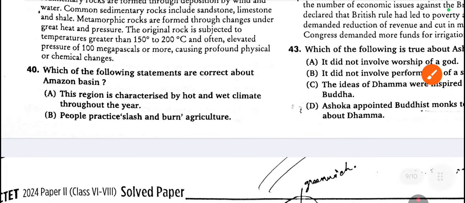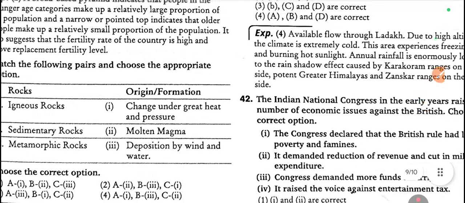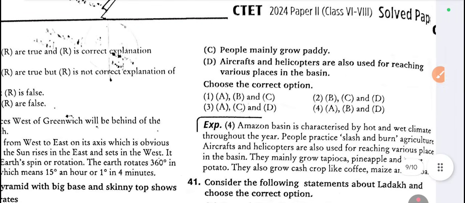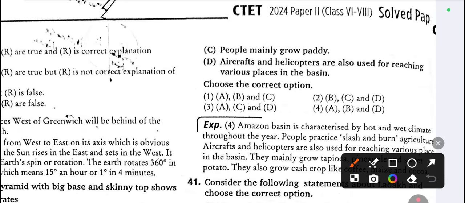40th question. Which of the following statements are correct about the Amazon basin? Sentence A: This region is characterized by hot and wet climate throughout the year. B: People practice slash and burn agriculture. So look at the options. Option 4 is correct. There are two other sentences also. C: People mainly grow paddy, and D: Aircraft and helicopters are also used for reaching various places in the basin. So the correct options are A, B, and D. C only is wrong.